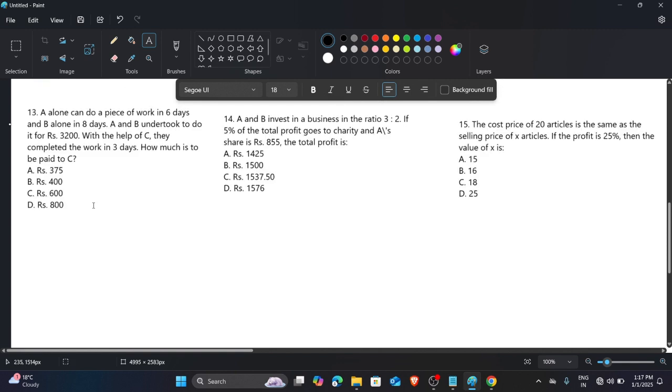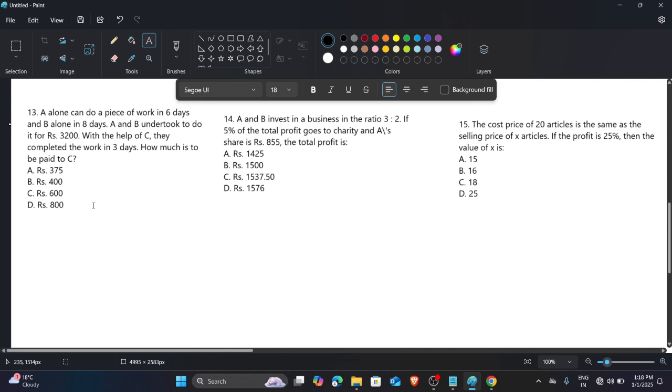So the 13th question. A alone can do a piece of work in 6 days, and B alone in 8 days. A and B undertake to do it for rupees 3,200 with the help of C. They complete the work in 3 days. How much should be paid to C?